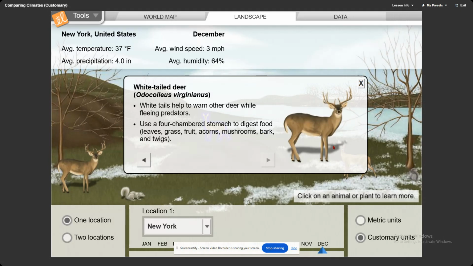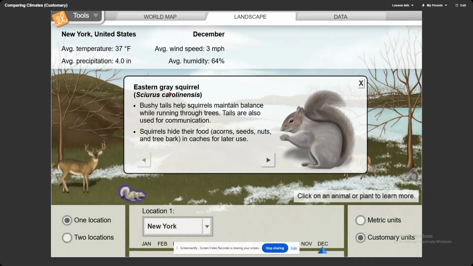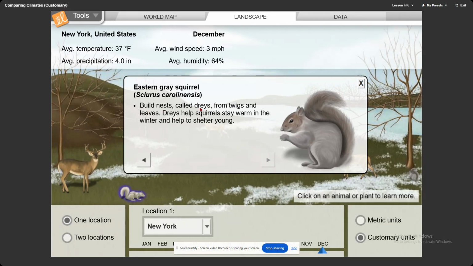You can also look at the animal and see what different aspects of this animal might help it survive in New York. Clicking on the squirrel. This is the eastern gray squirrel. It has a bushy tail to help the squirrel maintain balance while running through the trees. Tails are also used for communication. Squirrels hide their food, acorns, seeds, nuts, tree bark, in caches for later use. They build nests called drays with twigs and leaves. Drays help the squirrels stay warm in the winter and help to shelter the young.